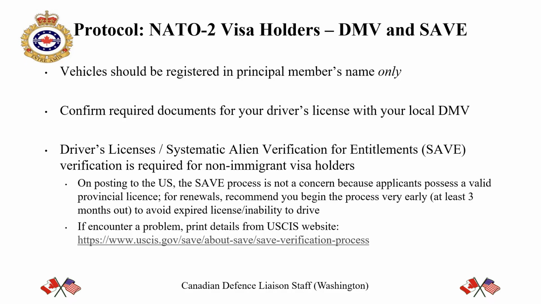For those with NATO 2 visas, you may require a NATO vehicle personal property tax exemption letter when registering your vehicle with your local state DMV office. More information on this topic is in the Welcome Book. It is important to note that to receive this exemption, all registered vehicles must be solely in the military member's name. Please complete any required change of vehicle titling and registration prior to coming to the US. When requesting this letter from protocol, all required information can be pulled from your posting message. Vehicle details are not required.